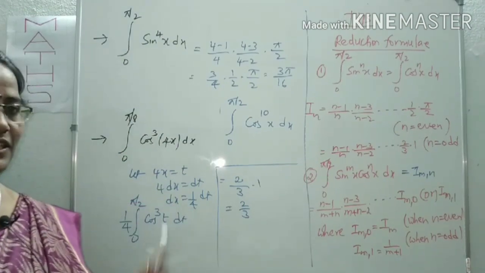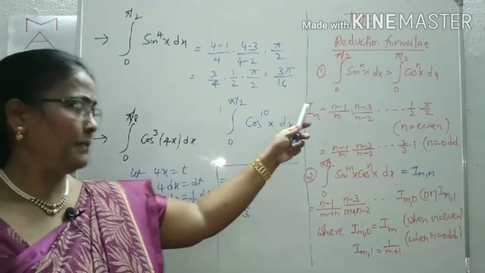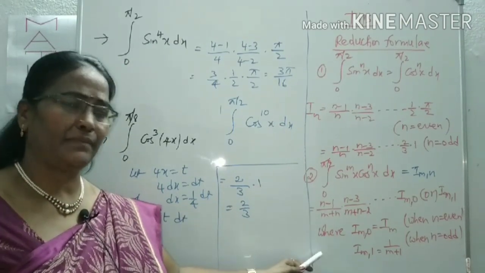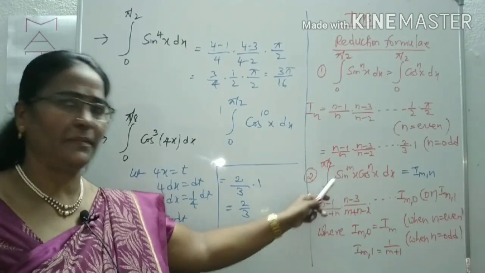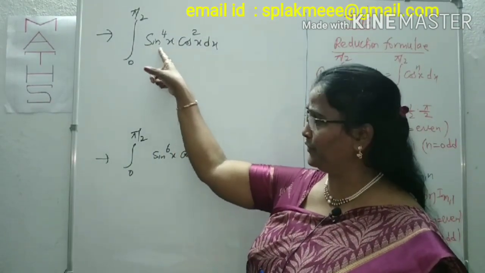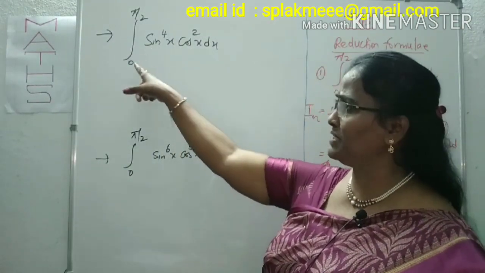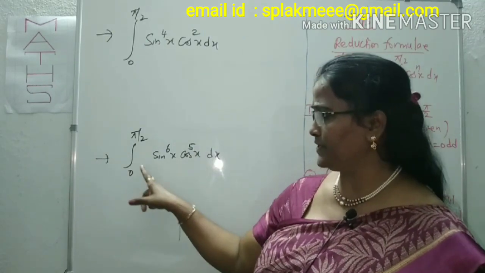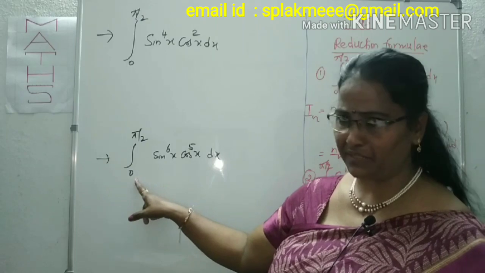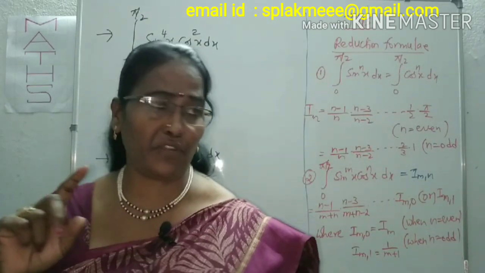Right? These are the various questions. Some questions depend upon the sine power x, cos power x. Now we'll discuss some more questions that depend on the IMN form. See, this is the form of integral of sine power 4x cos power 2x between the limit 0 to pi by 2. This is in the form of integral of sine power 6x cos power 5x between the limit 0 to pi by 2. Both are in the form of